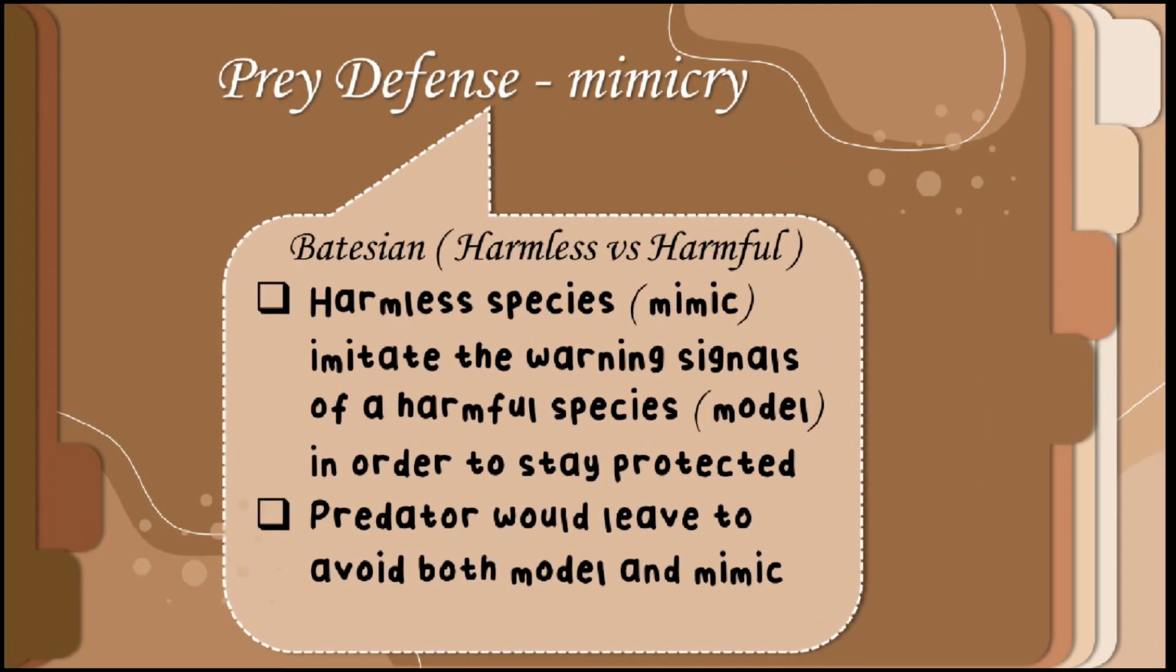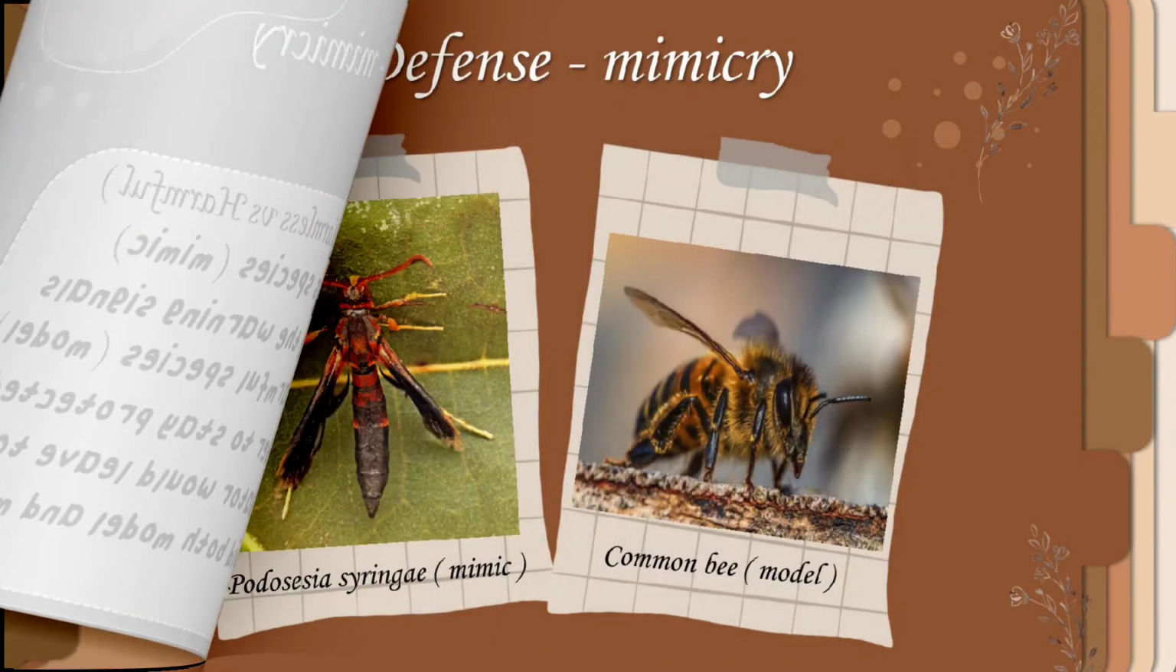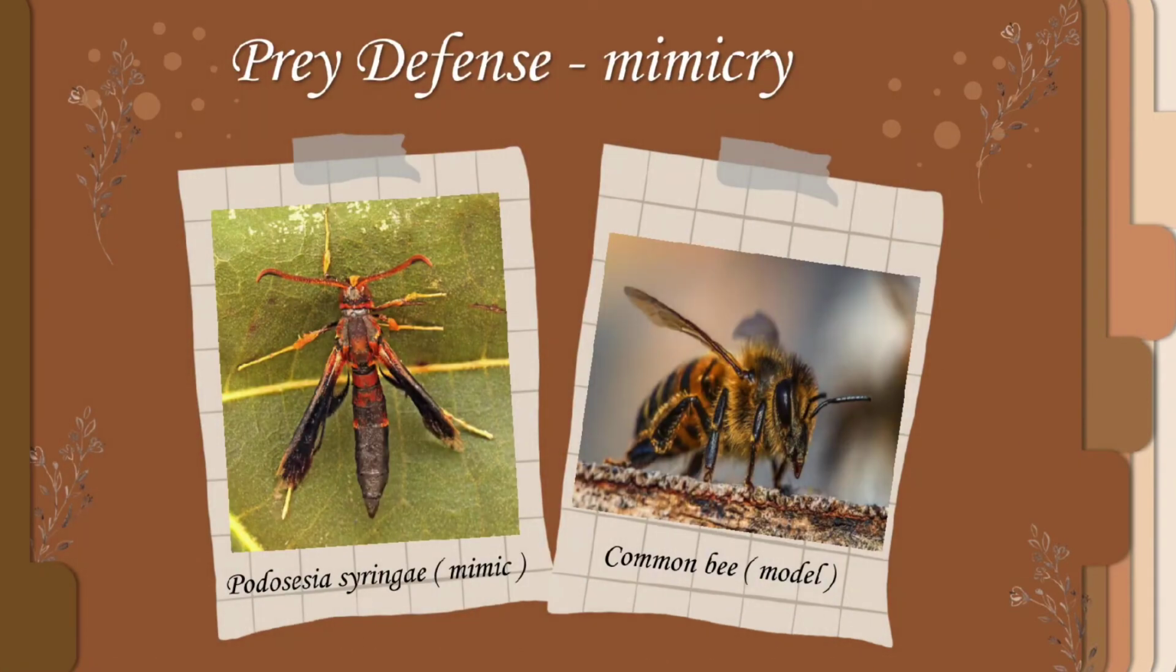Predation mimicry is a form of mimicry where harmless species, which is mimic, imitate the warning signals of a harmful species, which is the model, in order to stay protected. As a result, predator would live both to avoid model and mimic. The ash borer, Podocea syringae, is a predation mimic of the common bee. It resembles the bee, but is not capable of stinging.